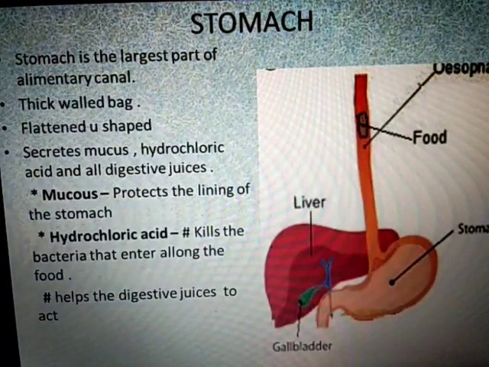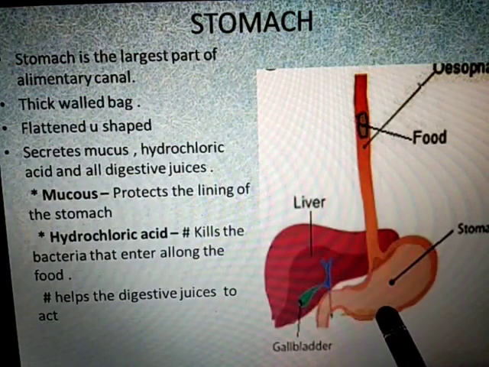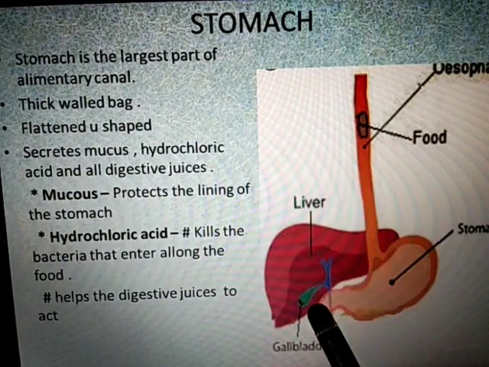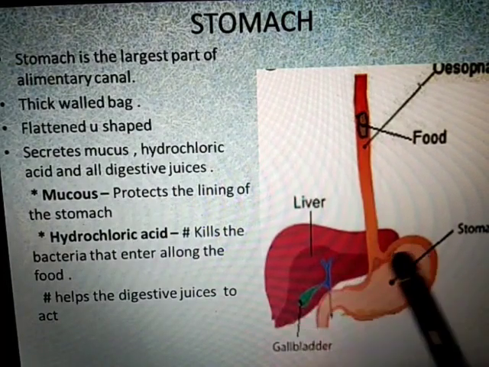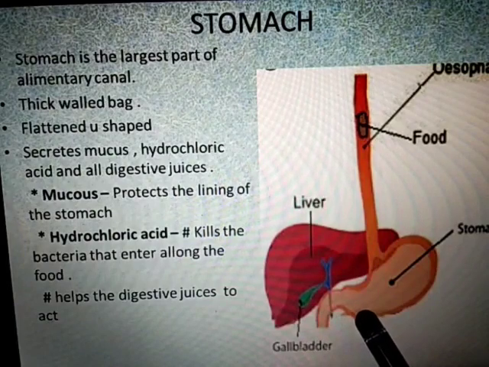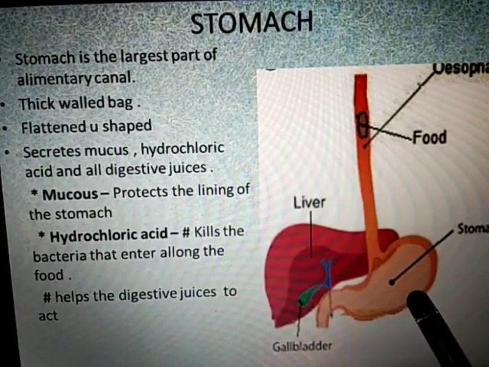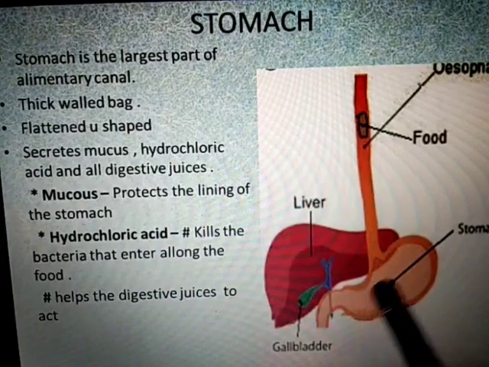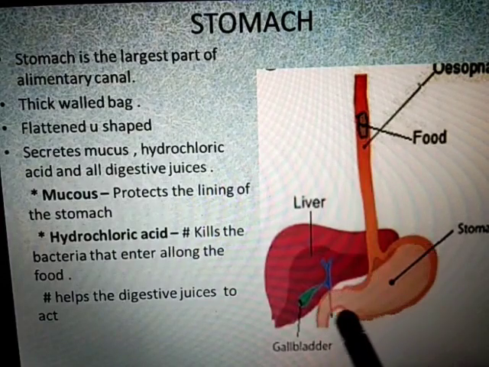It is the largest part of the digestive system. Clear? It looks like a U-shaped, flattened and thick-walled bag. Basically it is in the form of a bag. It secretes mucus, hydrochloric acid and digestive juices. Then what are the functions of mucus here? Mucus protects the lining of the stomach.